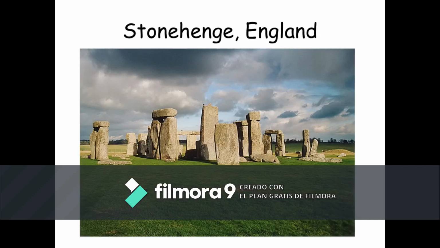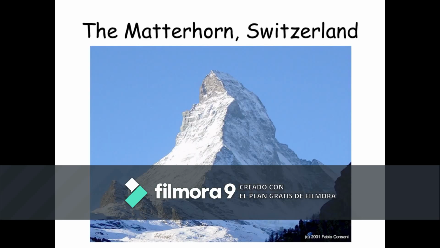The next one is the Stonehenge. This is a very strange looking formation of rocks. So you have to find out what is so special about it and use superlatives to define it. It's the Stonehenge from England. The next one is the Matterhorn in Switzerland. As you can see, it's a mountain. You have to tell me what is so special about this mountain using superlatives.